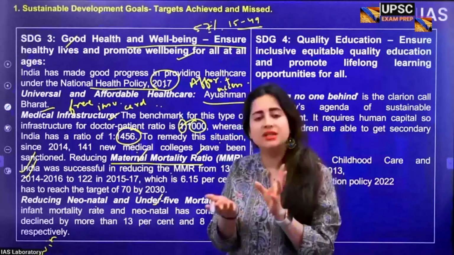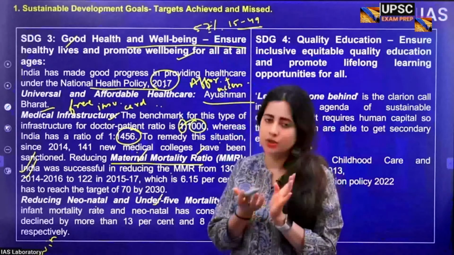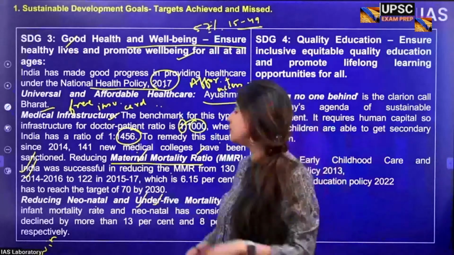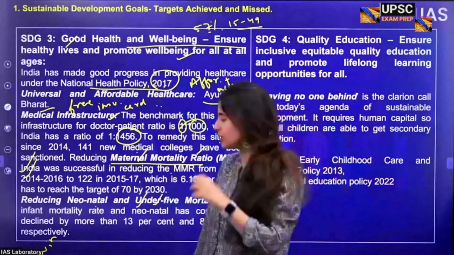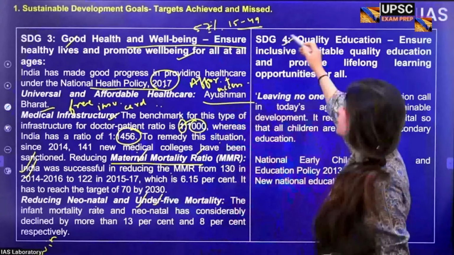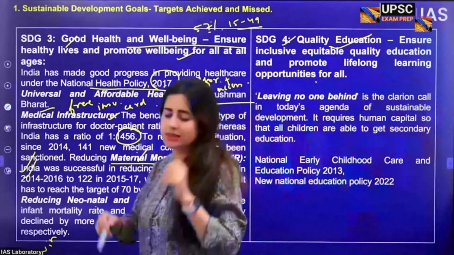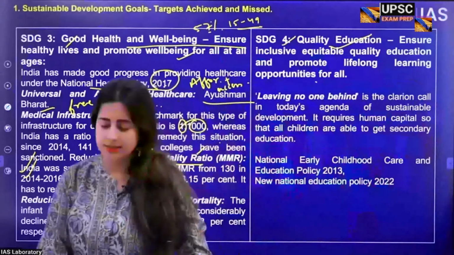This leads to having a child with low birth weight. Again, it also leads to infant and child mortality in the long run. So do focus on that when you talk about the relationship between maternal and child mortality. So these are certain things India is targeting towards. Talking about the fourth goal, which is about quality education. Now here, what you really need to remember is that